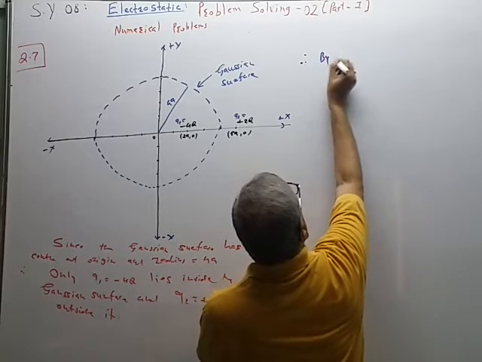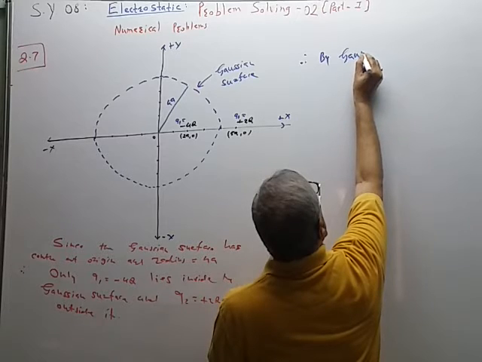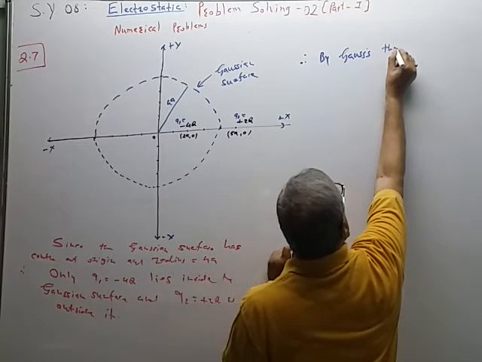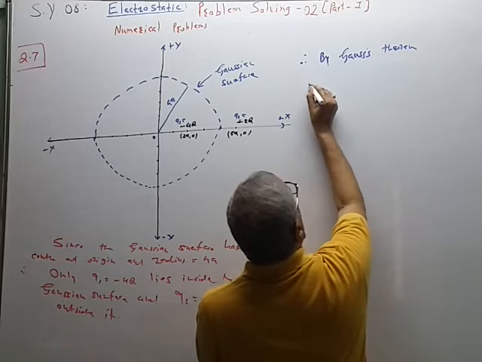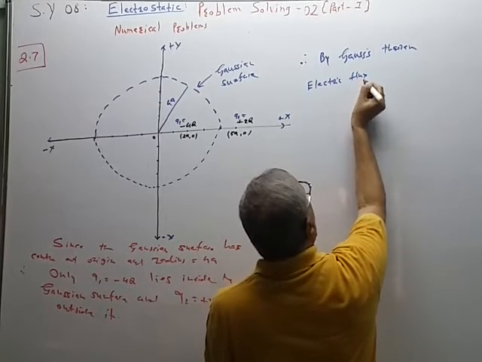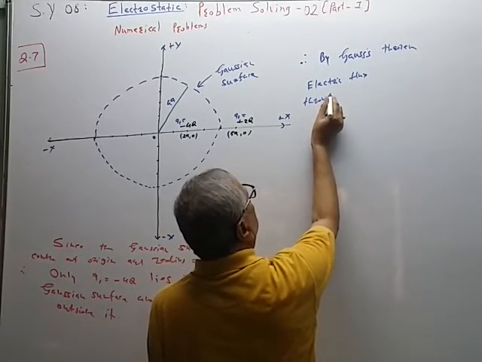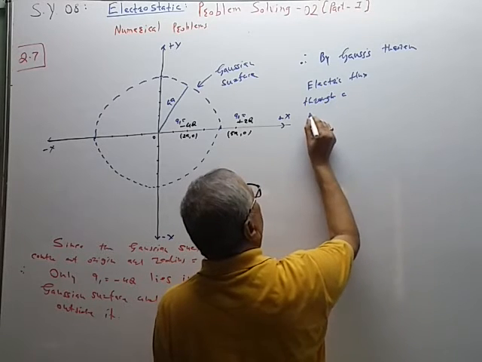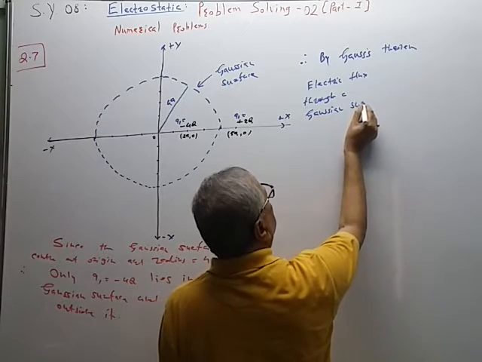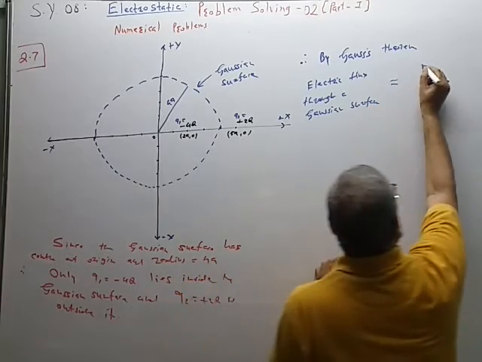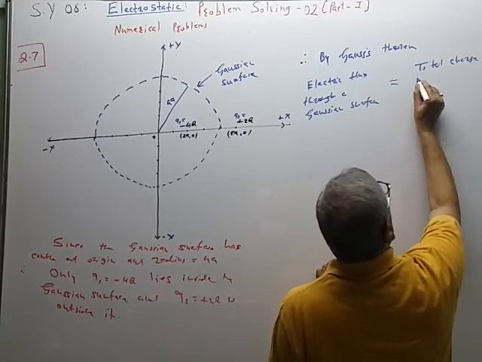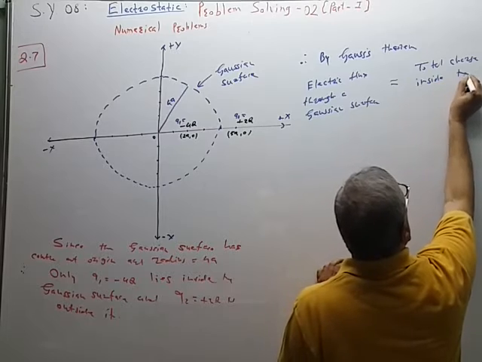Therefore, by Gauss's theorem, electric flux through a Gaussian surface is equal to total charge inside the closed surface.